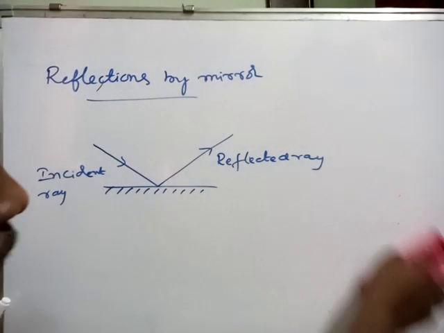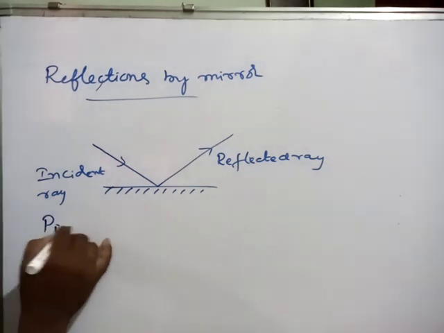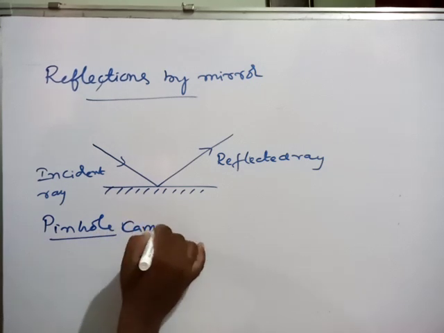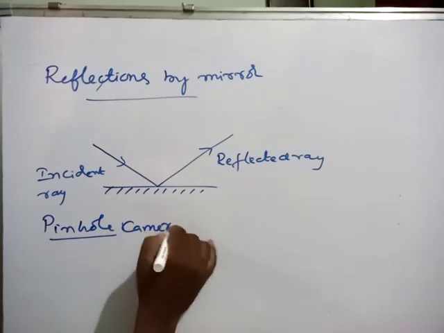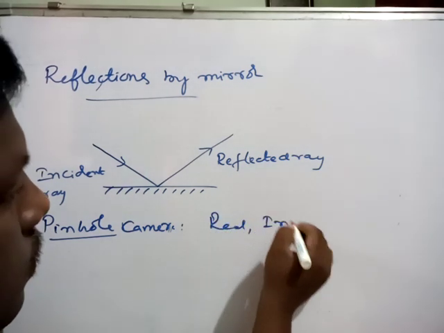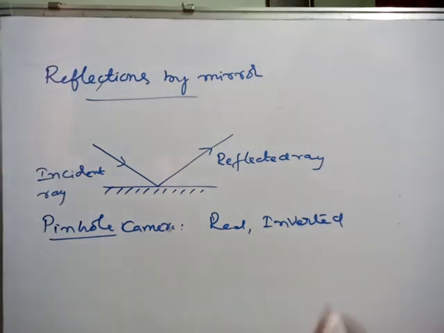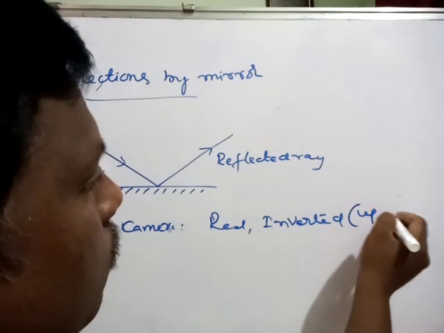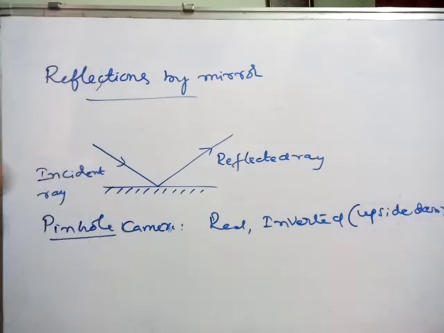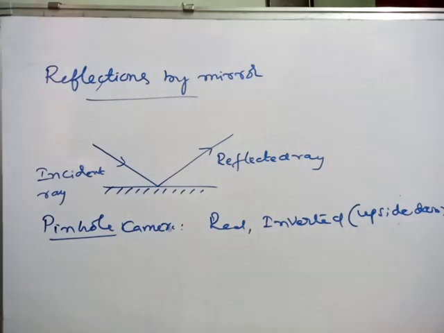What is the nature of that image? Already you learnt in the case of the pinhole camera. In the pinhole camera, what is the nature of the image? That is a real image and an inverted image. What is an inverted image? Inverted means upside down. Top seems to be bottom, bottom seems to be top. That is what we call inverted.